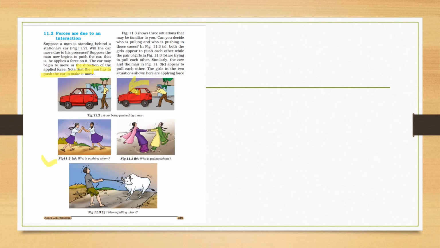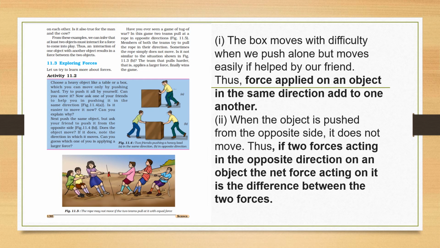So what can we say? In all these situations, both the girls, or the man and the cow, both are applying force on each other. It is true with both of the girls, and it is true with the man and the cow also.